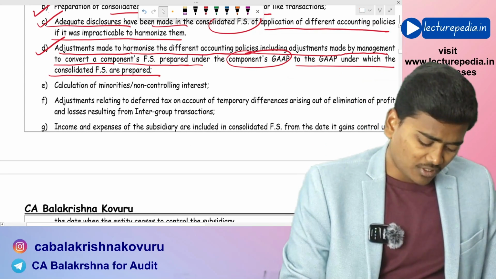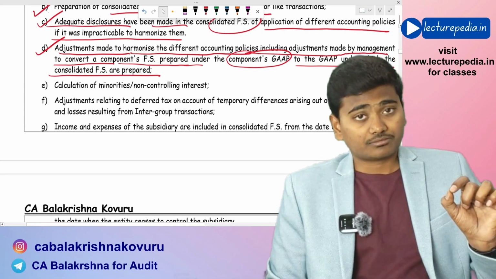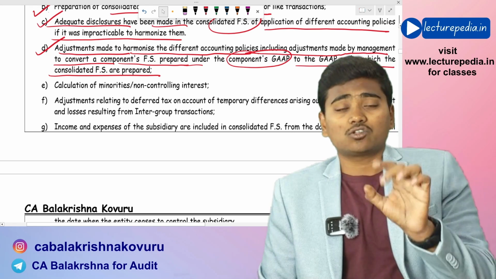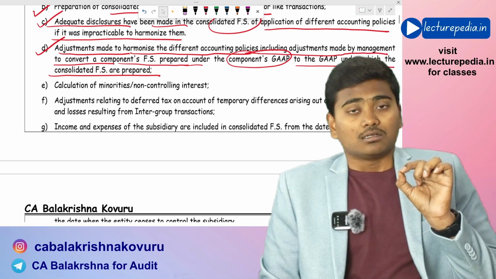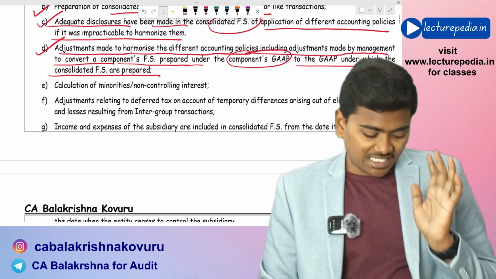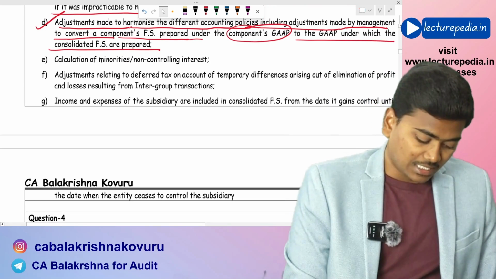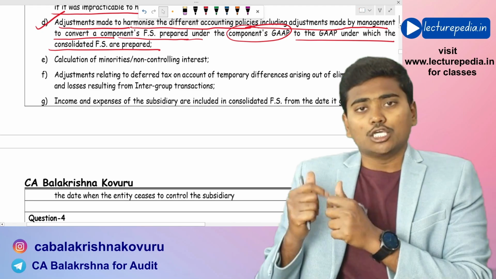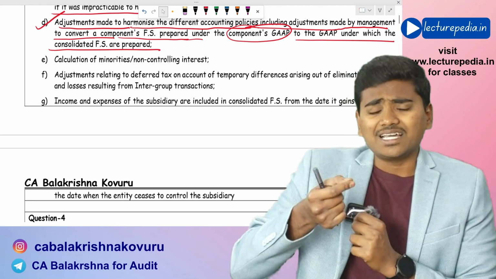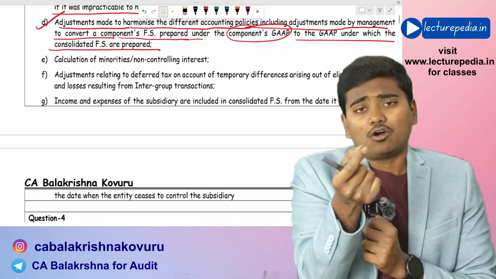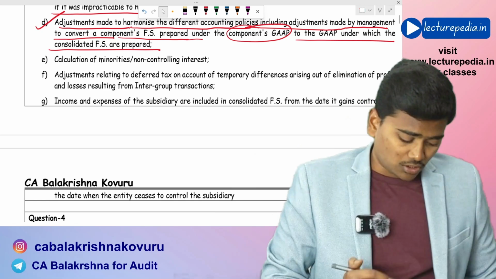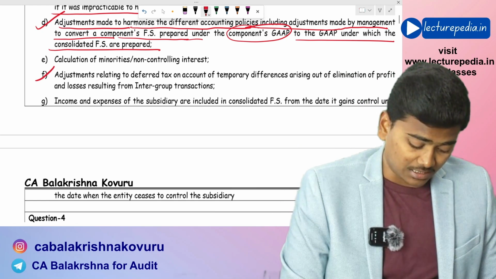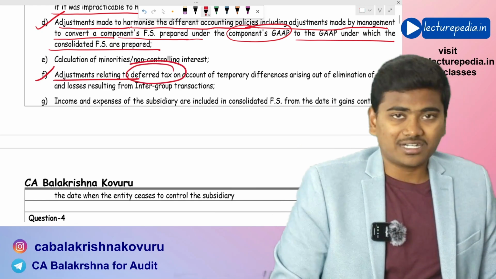And calculation of minority interest. Even for calculation of minority interest, the auditor must pay attention while verifying these current period consolidation adjustments. Here, in this question, basically, you can rewrite all the points of the current period consolidation adjustments only. Next, adjustment related to deferred tax.